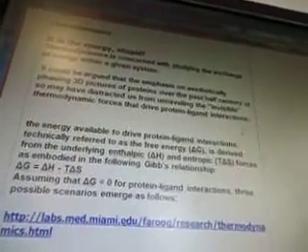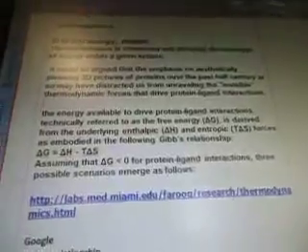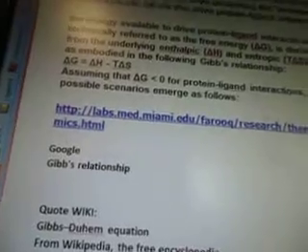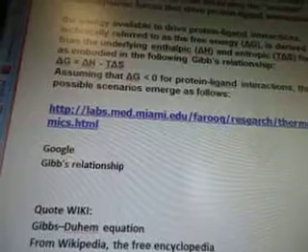The energy available to drive protein-ligand interactions, technically referred to as the free energy, so that little triangle guy there, it's got something to do with energy, is derived from the underlying enthalpic and entropic forces as embodied in the following Gibbs relationship. Glad you guys know what these symbols mean. Assuming that ΔG is less than 0 for protein-ligand interactions, 3 possible scenarios emerge as follows. And of course, I didn't write those down because you can go to his blog and see what they are.